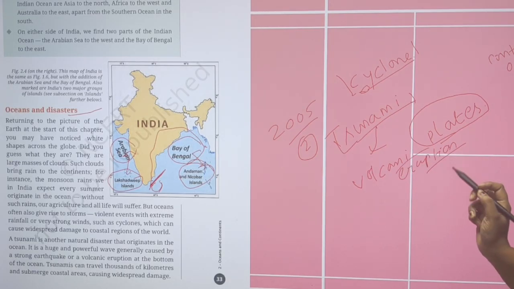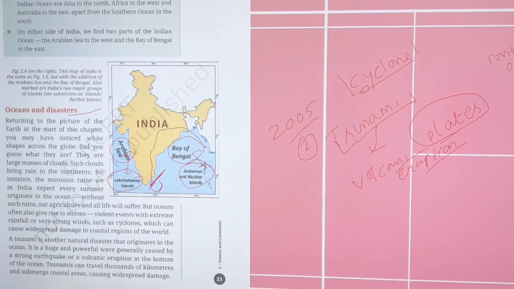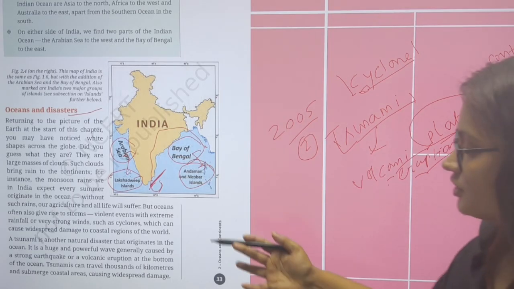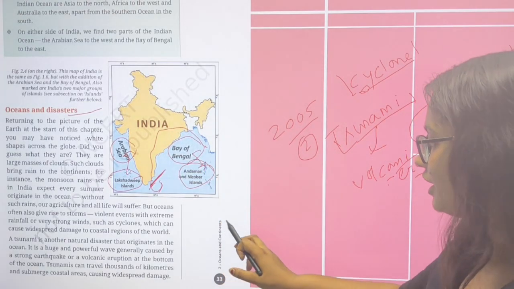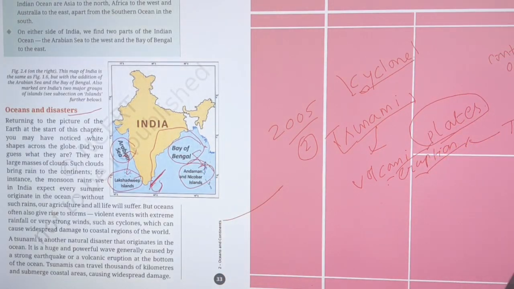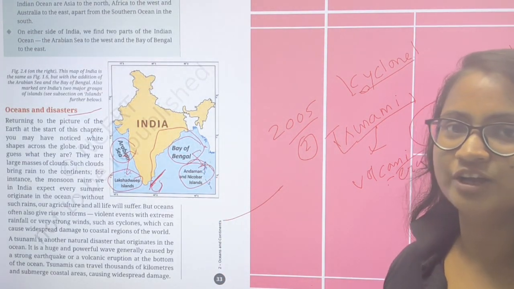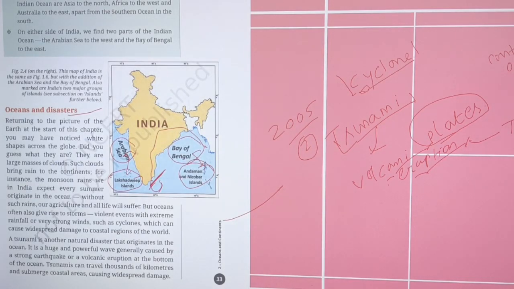When two plates are striking each other, there is a creation of volcanoes, and this volcanic eruption is also associated with a tsunami. So actually here is only the general idea. They are not discussing it in class 6. That's why I will also not discuss it in detail.